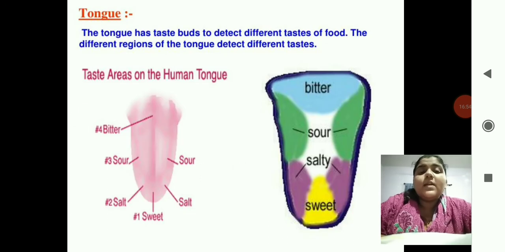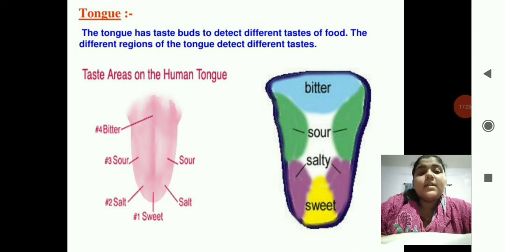Okay, so next comes the tongue. How does the tongue help us in digestion? The tongue has taste buds to detect different tastes. The different regions of the tongue detect different tastes. See, it is not that all the tastes are present in the center. What are the tastes? Bitter, sour, salty, and sweet.